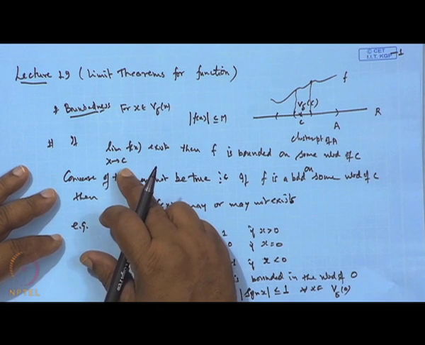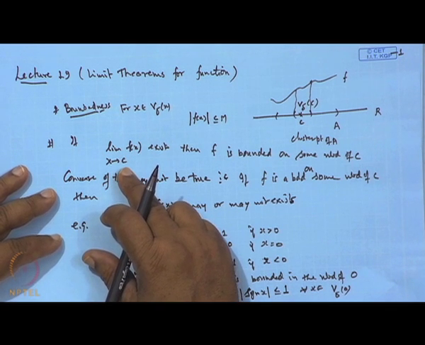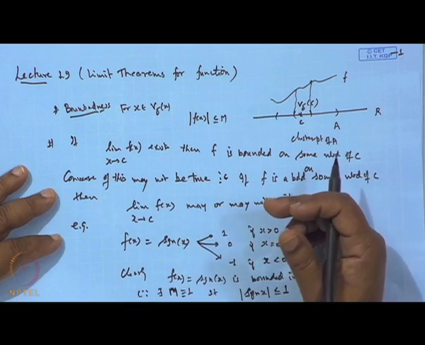So, when we say f is unbounded, it means at the point C the function is not defined. It is just like 1 over 1 minus x: at x equal to 1 it tends to infinity. In fact, it is not defined, it goes to infinity, an unbounded function.